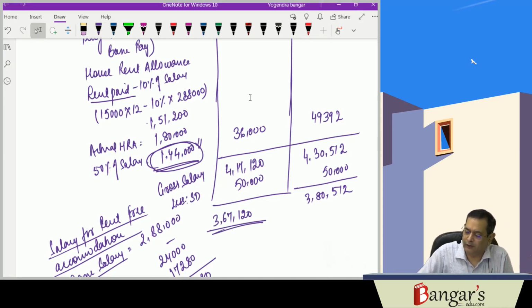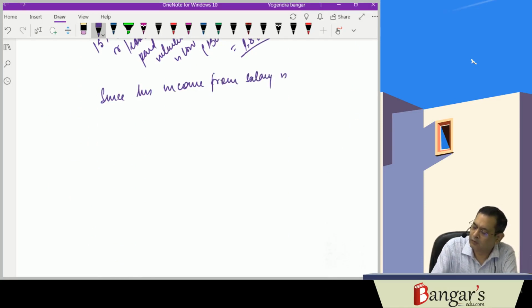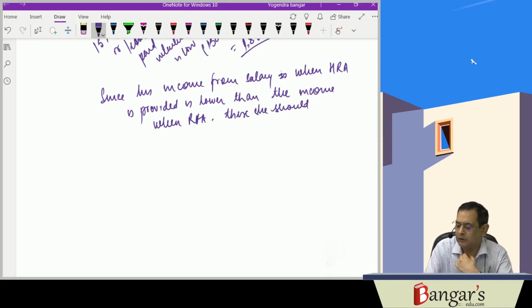So here basically, since his income from salary when HRA is provided is lower than the income when RFA is provided, therefore he or she should opt for what?